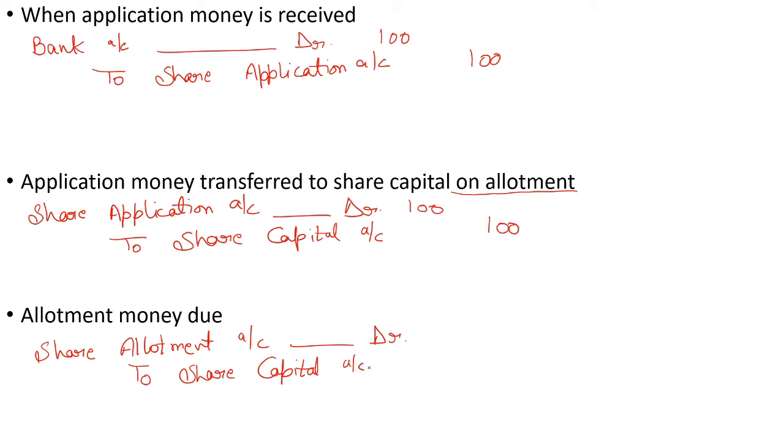Now next journal entry is passed for receiving the allotment money. So whether it is application money or allotment money or the first call or final call, bank account is debited, and which account should be credited because we are receiving the allotment money? So share allotment account will be credited.